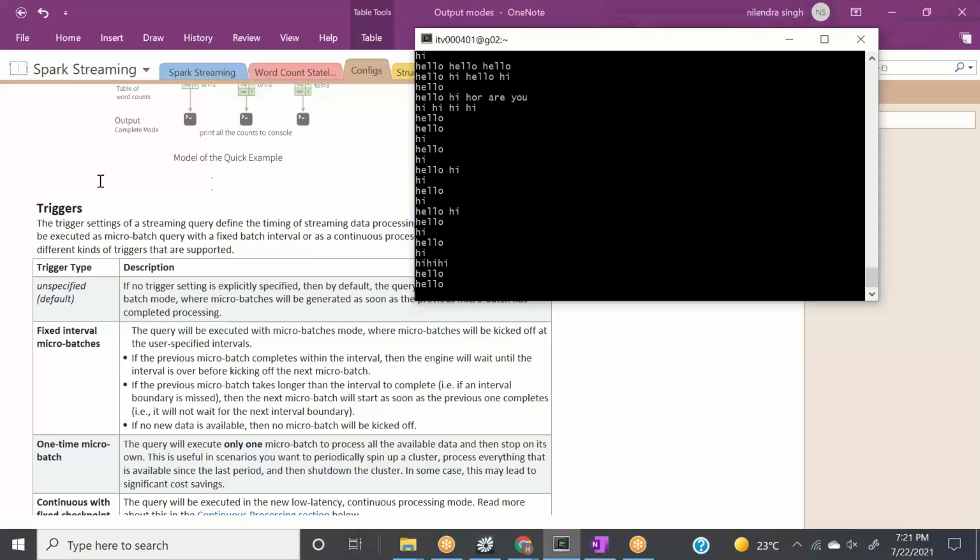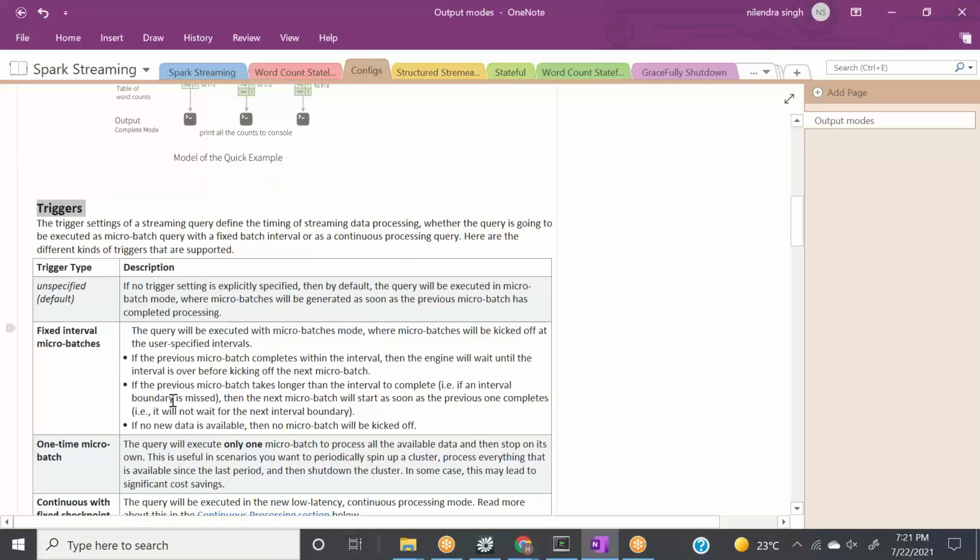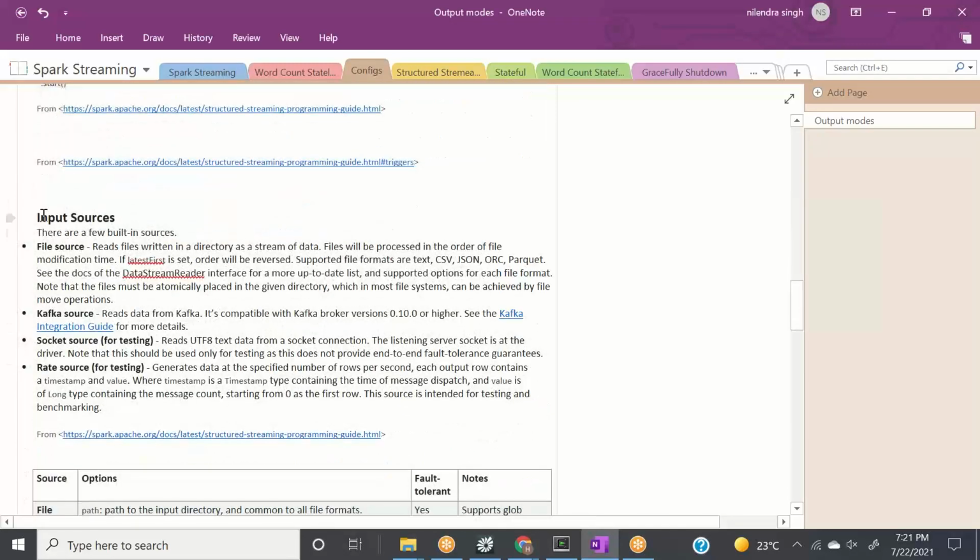Tomorrow we will be covering a lot of things. We will be covering triggers in a lot of detail. Then we will be covering input sources. Right now, we are only reading from a socket and writing to the console. But the good thing is we can read from any input source and we can write to any sink.